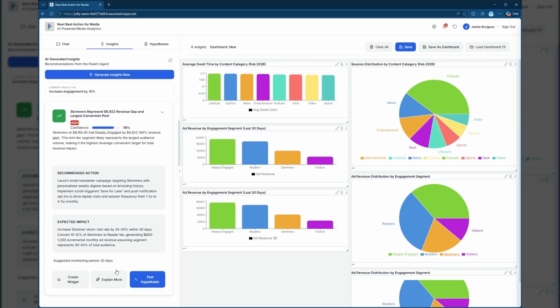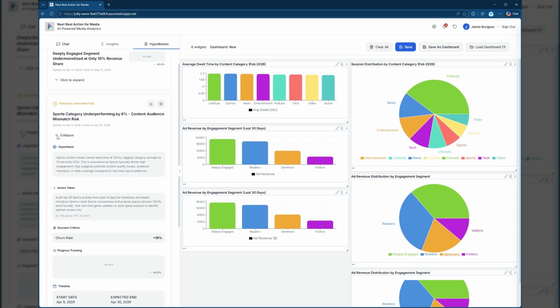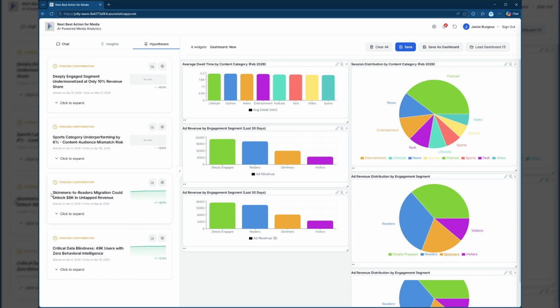So what we're then measuring is for the next 30 days, a hypothesis agent will be spun up, an ephemeral agent in Azure Foundry, and it will watch that data. But I am going to create the newsletter. The next stage of this is to plug it into our Microsoft Agentic framework so the hypothesis agent can go and take action. So these have just been spun up, so they're still backfilling the data.